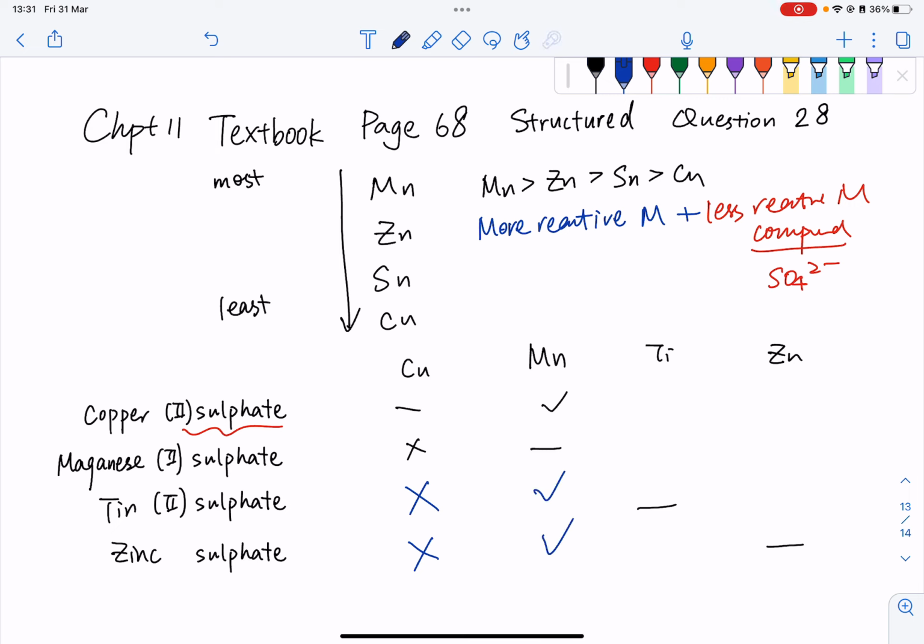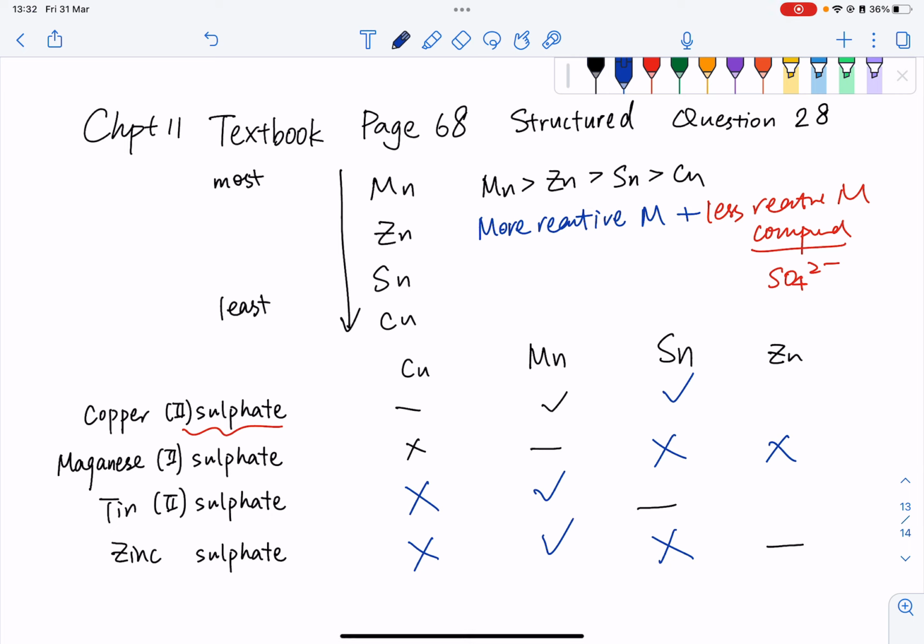All right, then let's take tin. So if that is tin, sorry, the tin should be Sn. My bad. Ti is titanium. All right, tin is more reactive than copper, right? So it should be able to react with copper sulfate, but for the others, it won't be able to react as it's less reactive. Right, zinc. So zinc is only less reactive than manganese, which means this one cannot react, right? So let's put a cross for manganese sulfate.